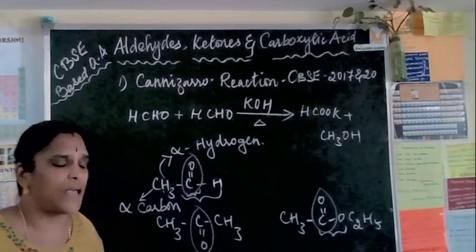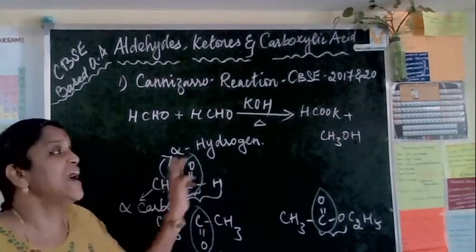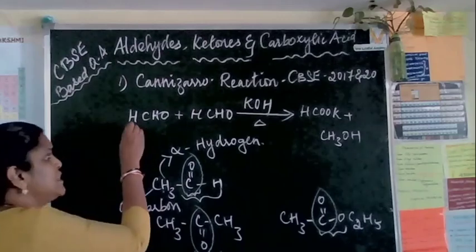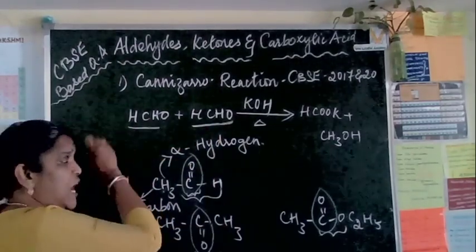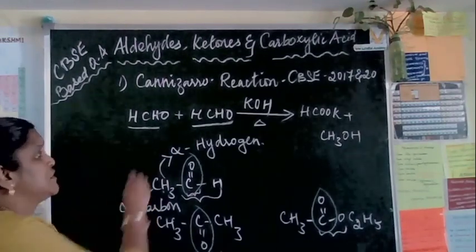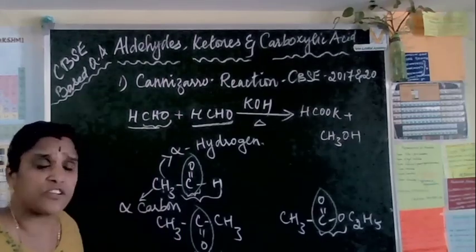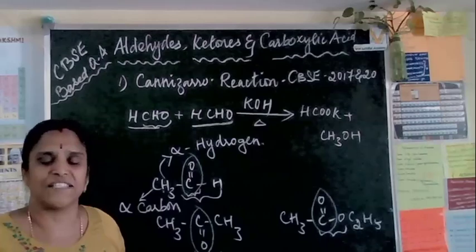Now why should I mention this here? I wanted to mention this alpha hydrogen. Now at this point, do you think it has alpha hydrogen? The alpha carbon is there, and the alpha hydrogen would attach to it. But here there is none; this is a functional group. CHO is a functional group attached to it, and it does not have alpha hydrogen.